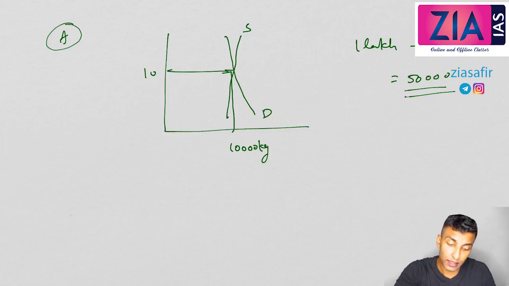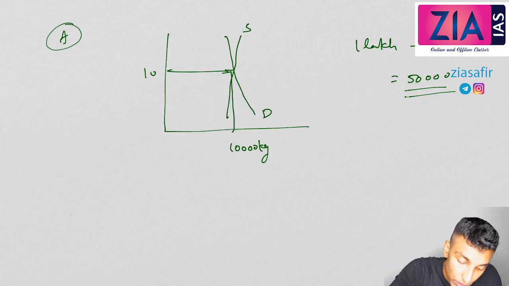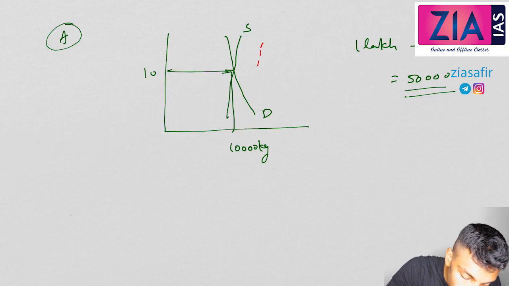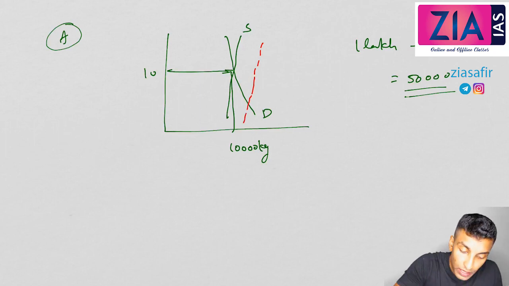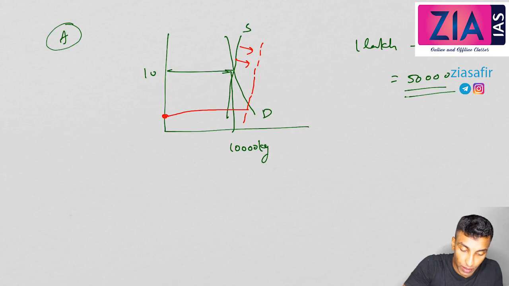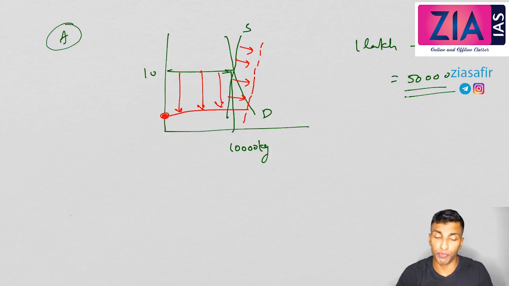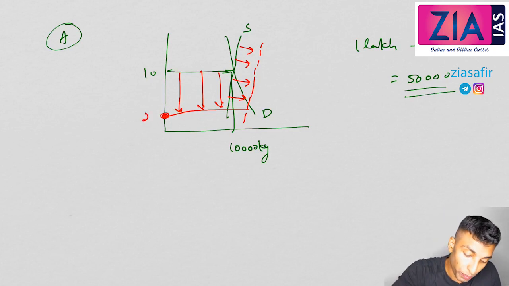Now imagine there is a situation that the supply is increased, bumper production. Supply increase means I am shifting the supply curve. So you can see here supply changed. You can see here the prices have come down drastically. So supply is increased means the prices have come down more than the increase in supply. So this is what actually happens in case of bumper production. So a 10 rupee potato now will be sold at 2 rupees.